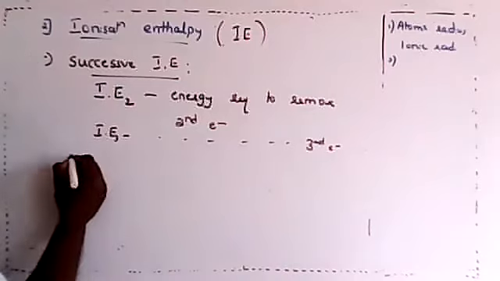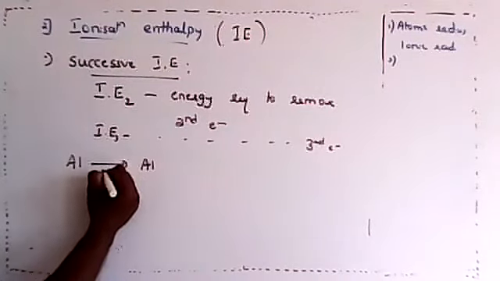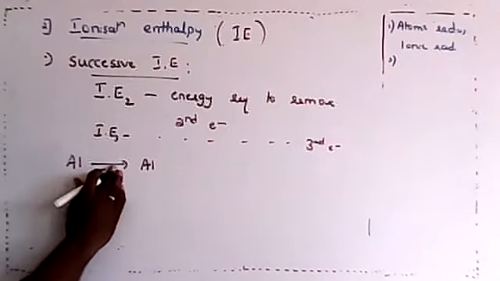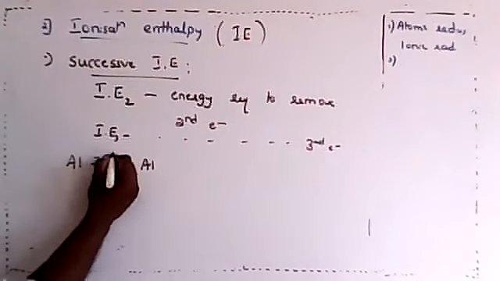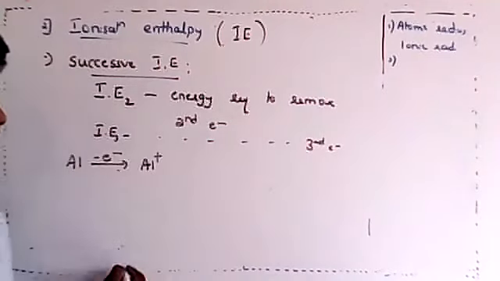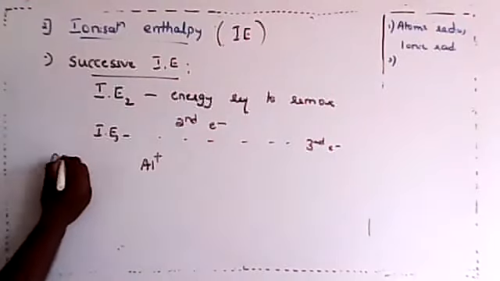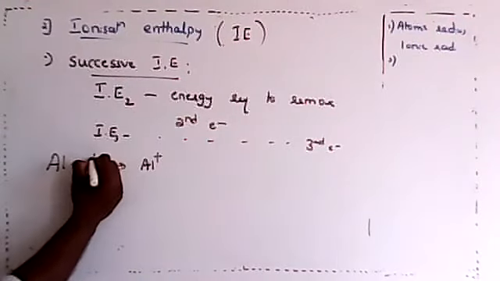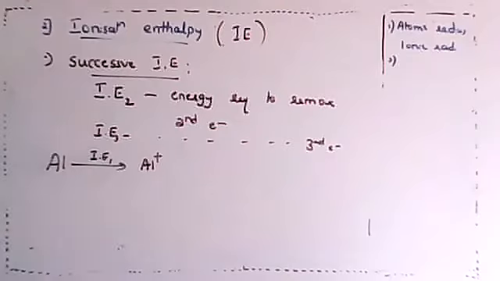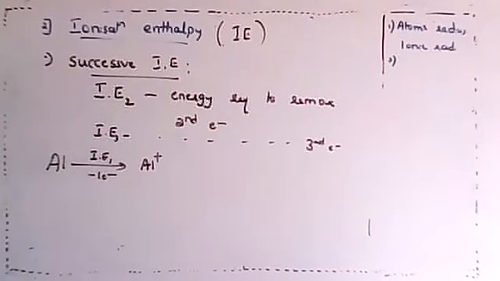For example, if there is aluminum now, if I supply energy, the minus electron that I have written here indicates that an electron is removed. It becomes Al plus. This is IE1, meaning one electron is removed.